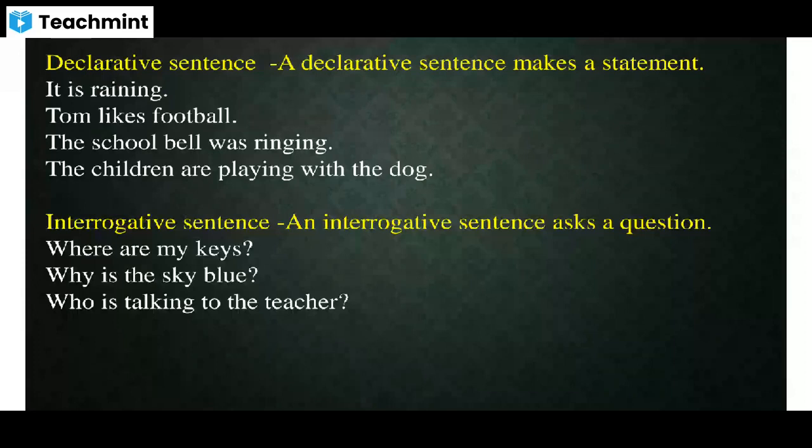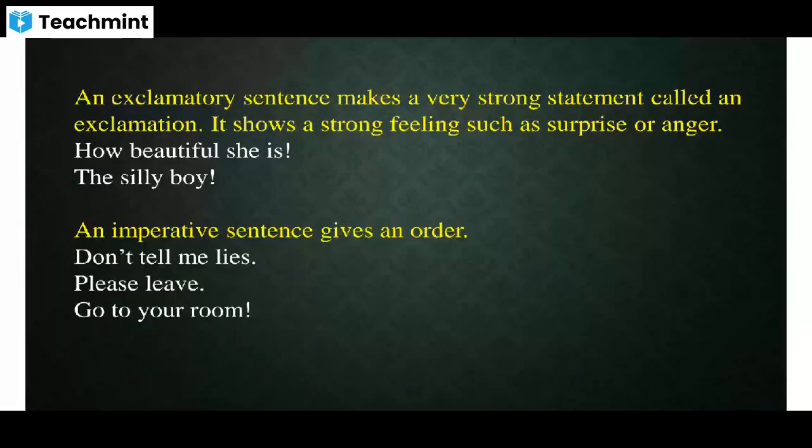Exclamatory sentence. An exclamatory sentence makes a very strong statement, called an exclamation. It shows a strong feeling such as surprise or anger. Look at these two examples. How beautiful she is.